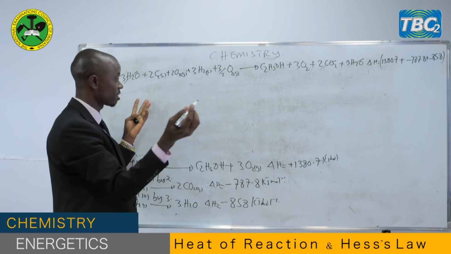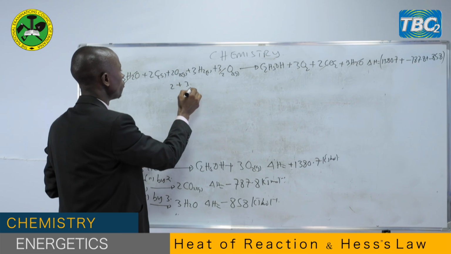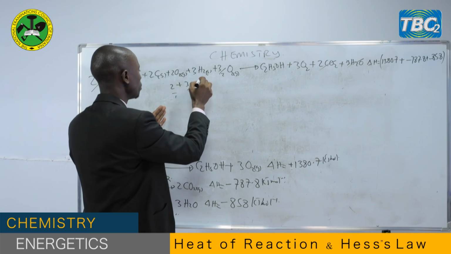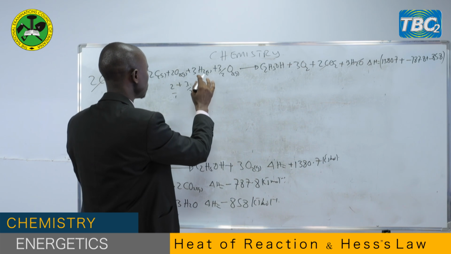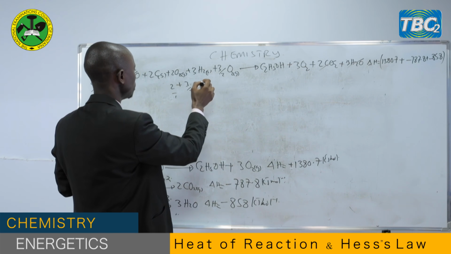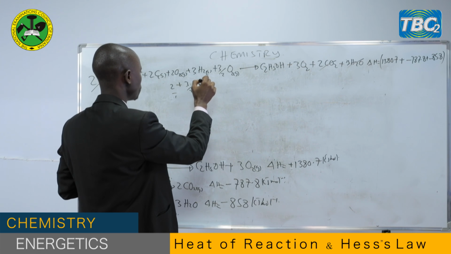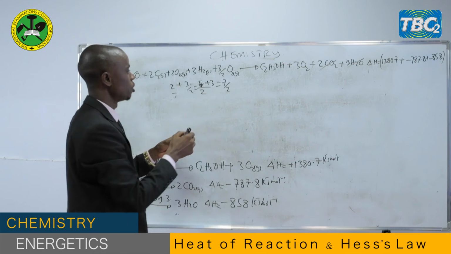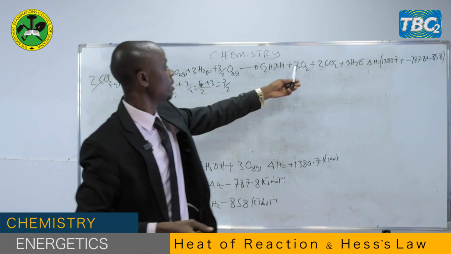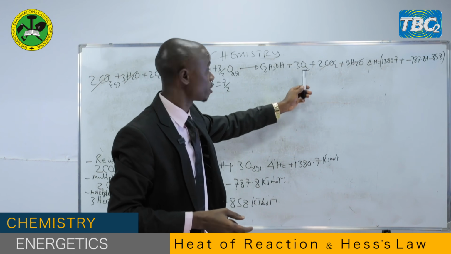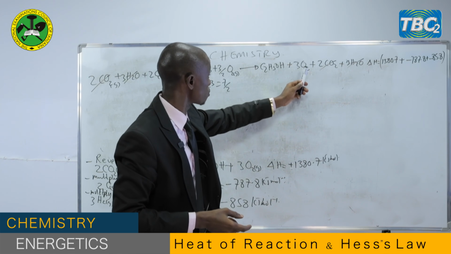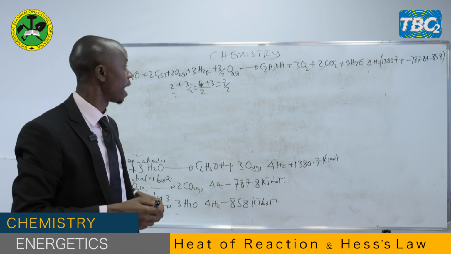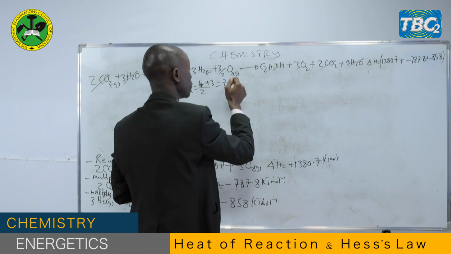So here, just simple mathematics. 2 plus 3/2. What are you going to get here? This is 2, and you are going to get 6. You are going to get, this is 4 plus 3. That means 7/2 oxygen. So we have 7/2. And in this case, we have 3/2. That means 3 oxygen atoms must cancel out because the required equation, we are going to remain with only ethyl alcohol. So you subtract these 3 from here.